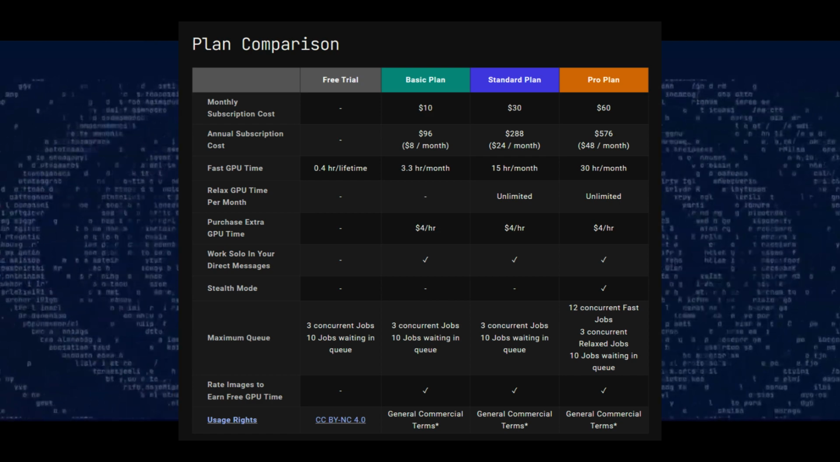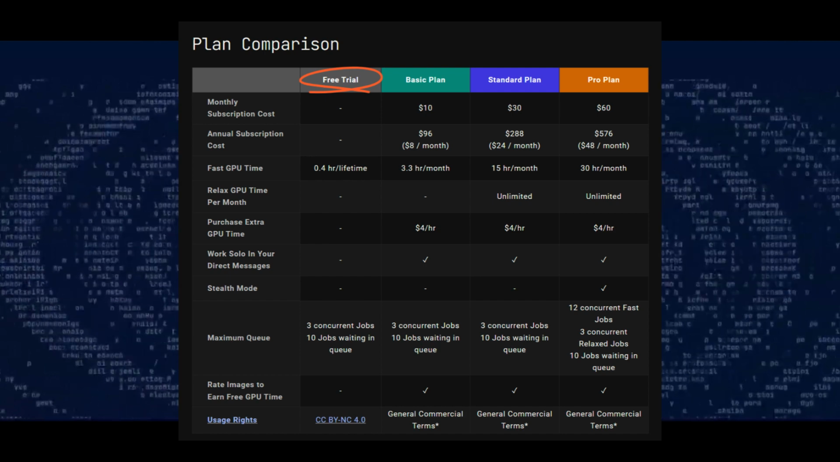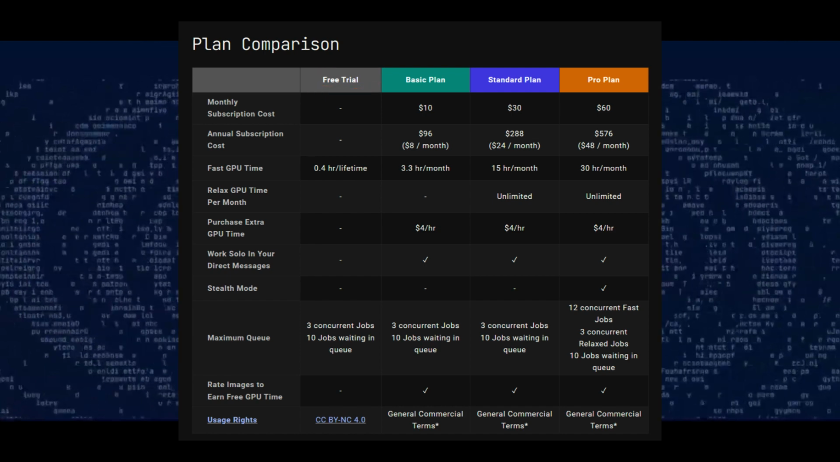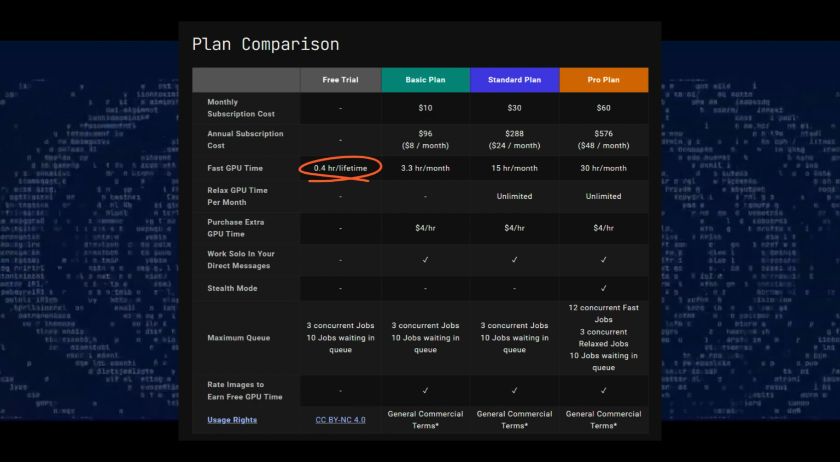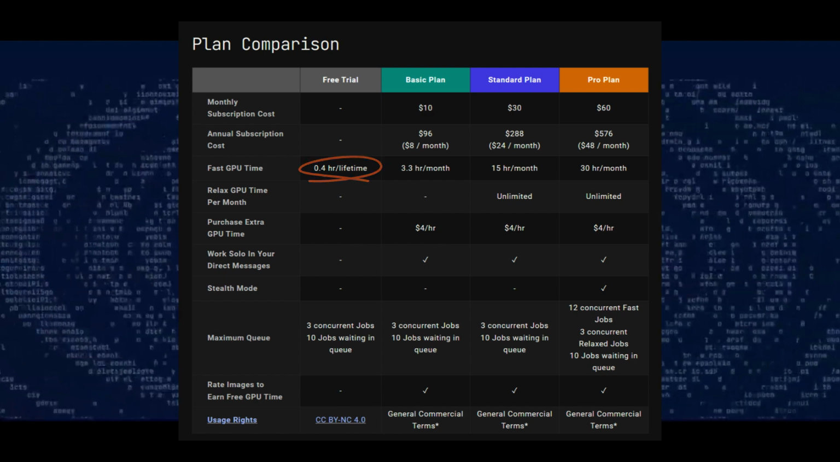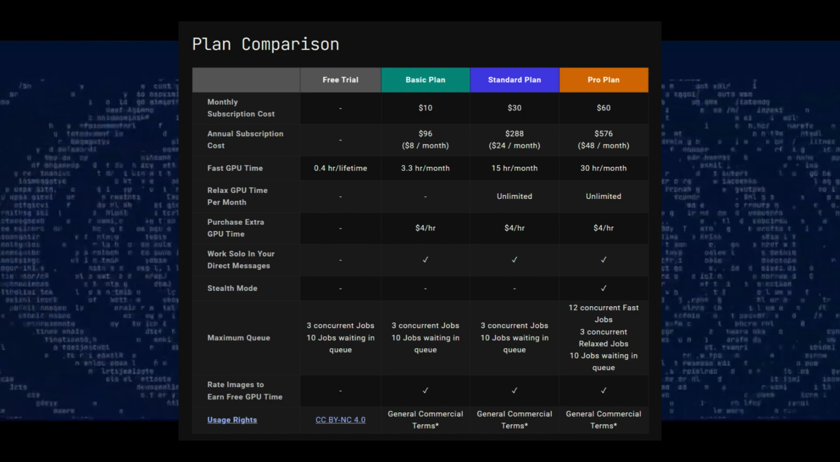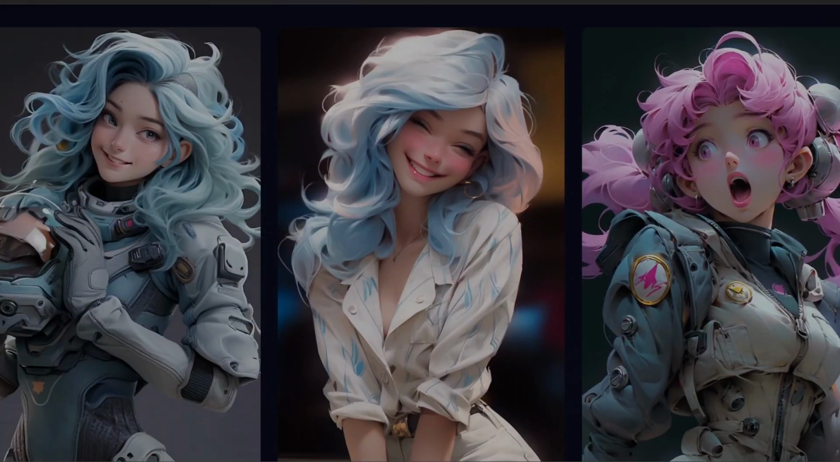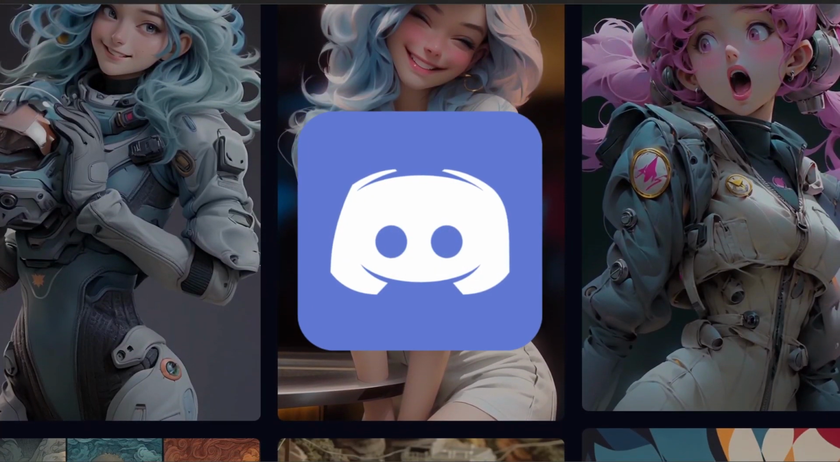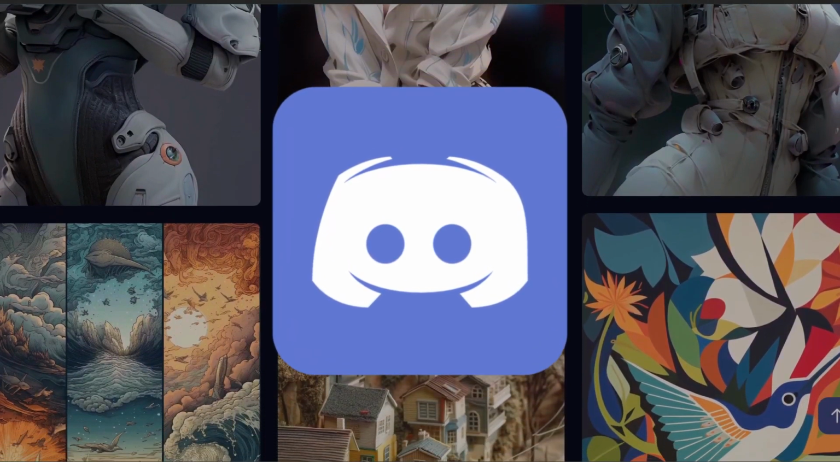If you want to test it out before purchasing, there is a free trial available in Midjourney for you to use and see if you get the results you expect. 0.4 hours of GPU time should give you about 25 attempts at generating images. I believe you will find that with the information in this video, you will be able to generate the images you seek.